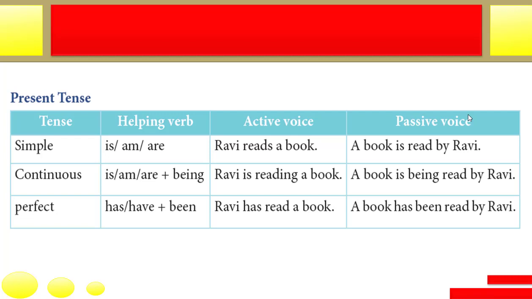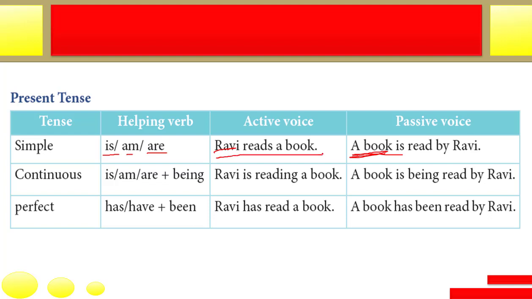Now here we are going to learn, according to the tenses of the verb, which helping verb we will be using before the main verb. Here three tenses are there of the present tense. So simple present tense. If the sentence is in the simple present tense that you are going to change from active to passive voice, you have to place either is, am or are according to the subject of the passive voice. The subject of the passive voice, this one. According to this, not according to the subject of the active voice.